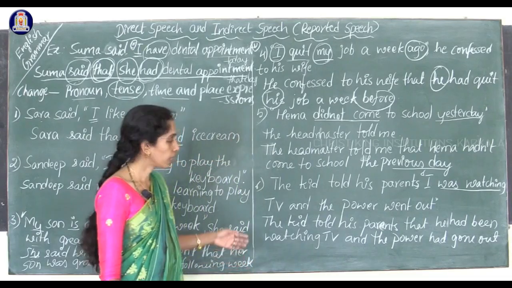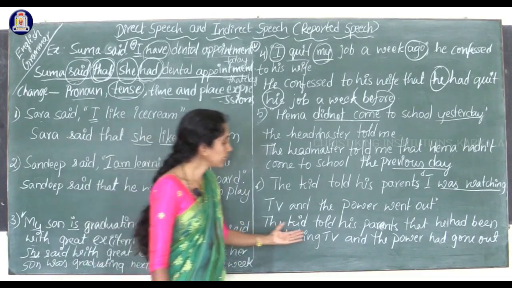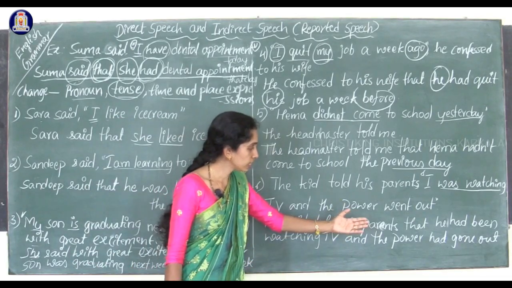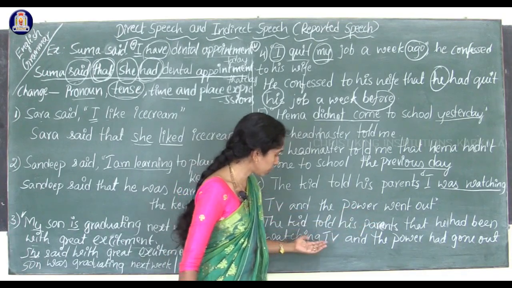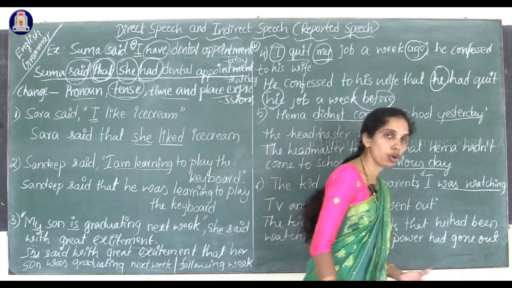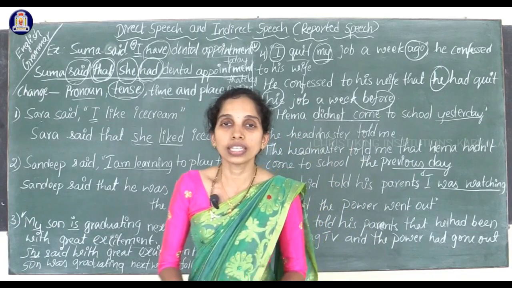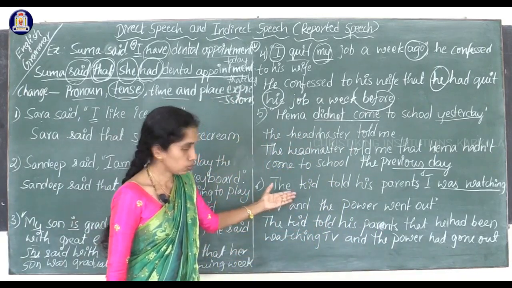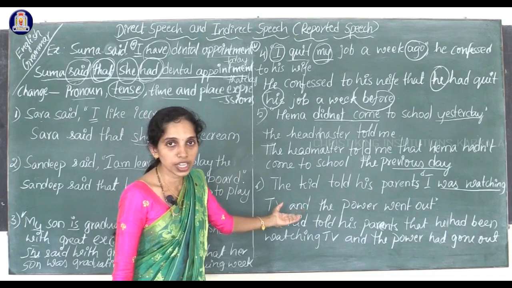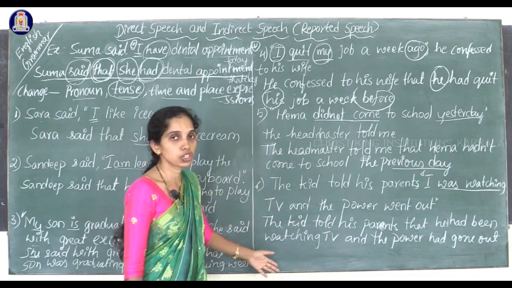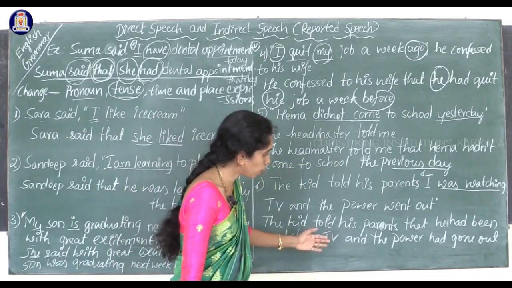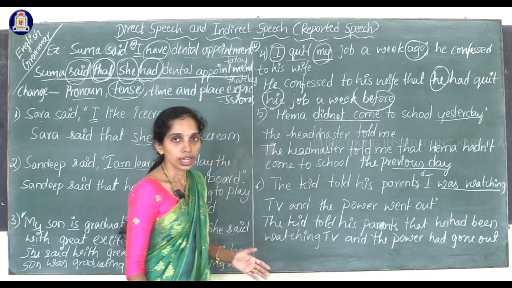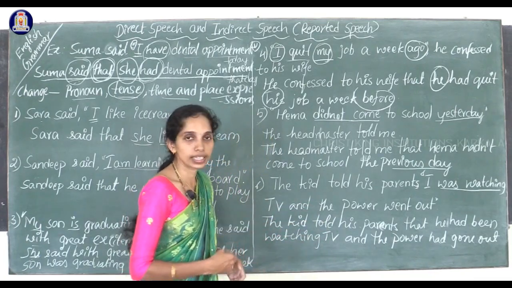Okay, the power had gone out. The kid told his parents that he had been watching TV and the power had gone out. So like this, we are writing the direct speech into indirect speech or reported speech. Let us see some more examples.